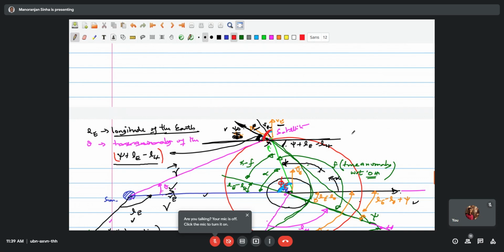You can write here 2 beta is equal to phi minus phi plus LD minus L. And this angle is 2 beta.